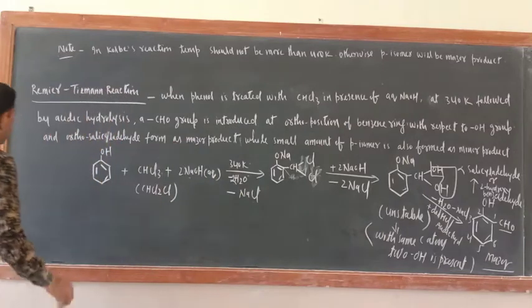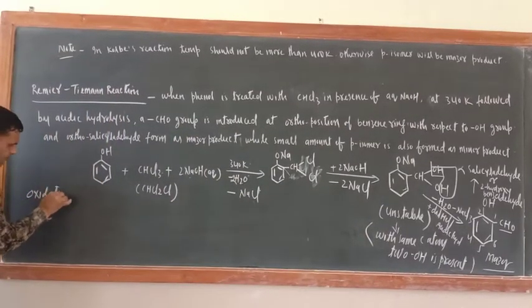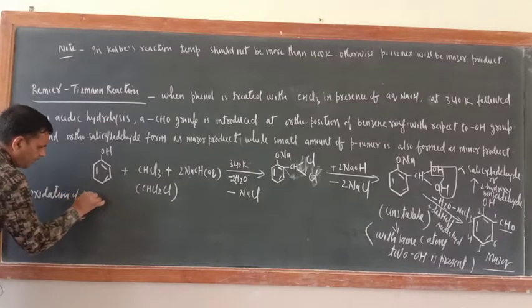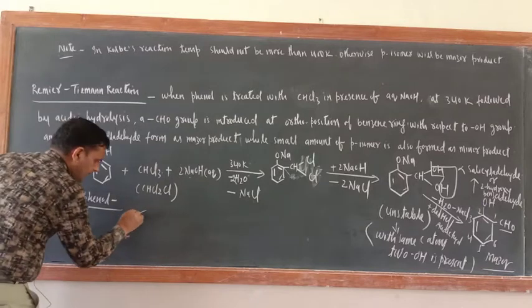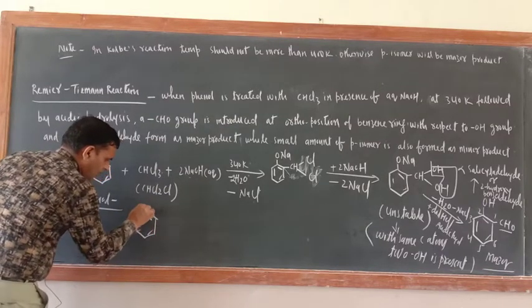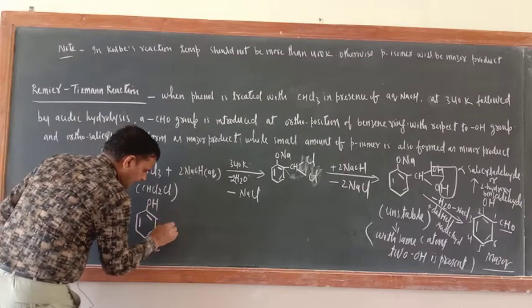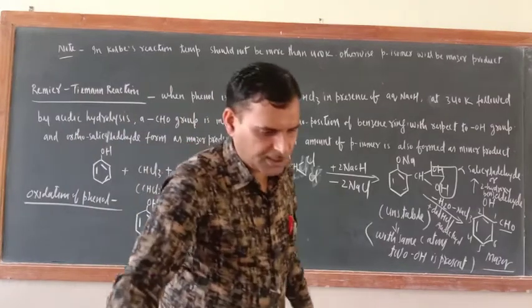Now another last reaction is the oxidation reaction of phenol. So here only write oxidation of phenol. Okay, so just see, phenol, this benzene ring is a very stable ring, correct or not? So that can only be disturbed when a strong oxidizing agent is present.